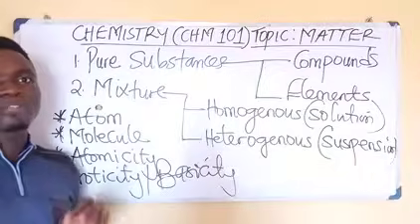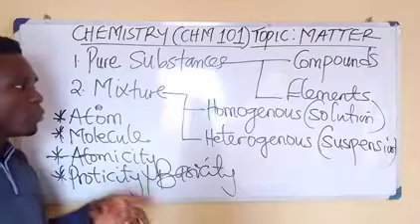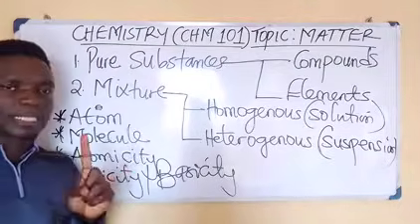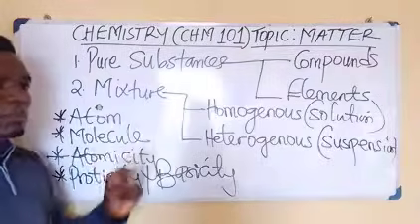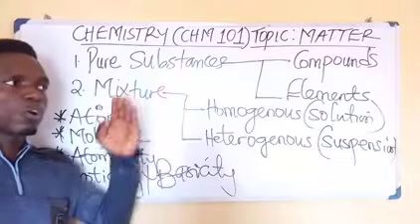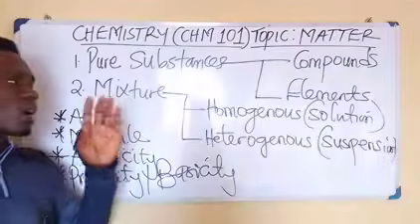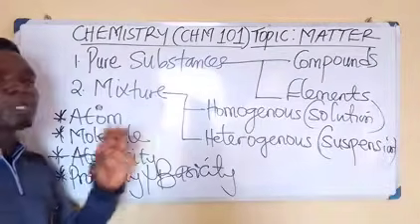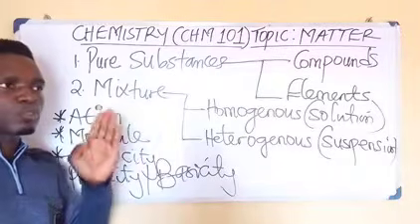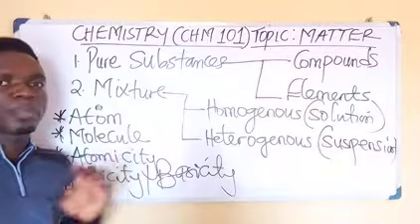Some elements are monoatomic, some are diatomic, some are polyatomic. It depends. The word mono means one. So monoatomic elements are elements that have just one atom in their molecule. All group 1, group 2, and transition metals are monoatomic because they have one atom in their molecule. Group 1 elements, group 2, and the D block elements, which we also call transition metals.